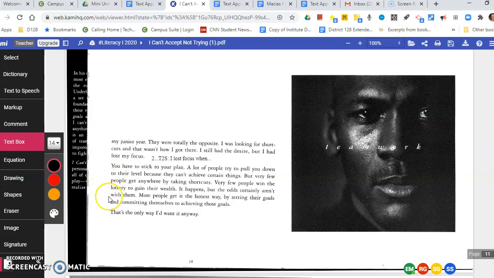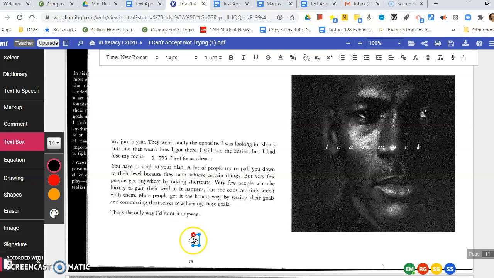All right, we're at the end of our section, so we should always end with a summary. So I'm going to add my last text box. I'm going to put the number 3 because that's my stop and summarize. "This section is about." Okay, so go ahead and finish up your summary for this passage, this chapter.